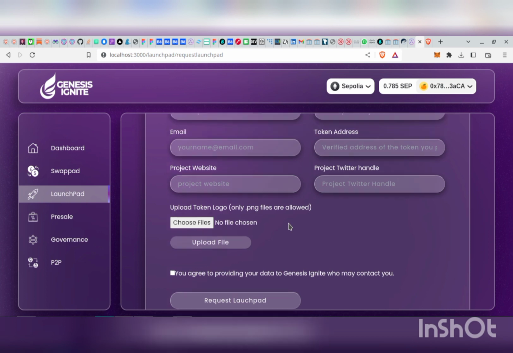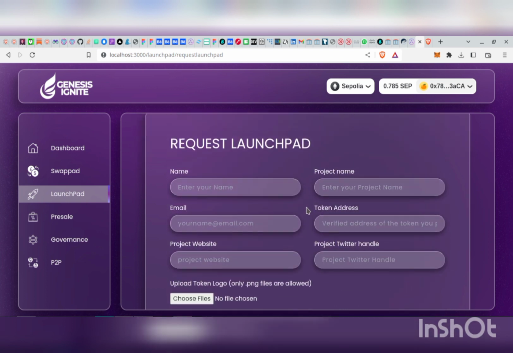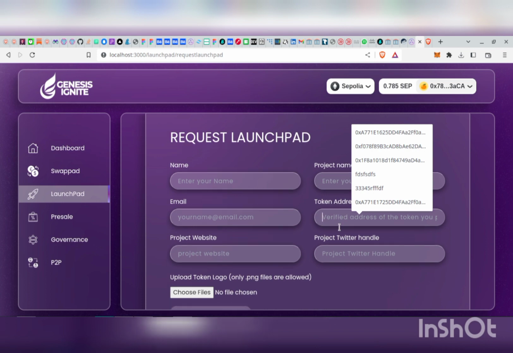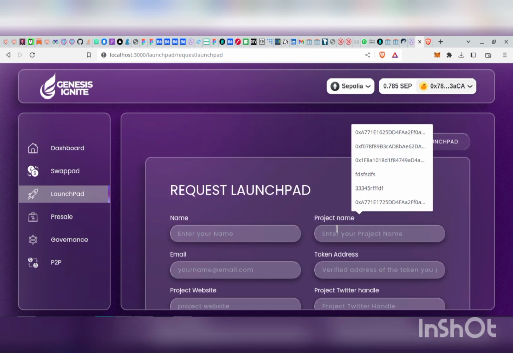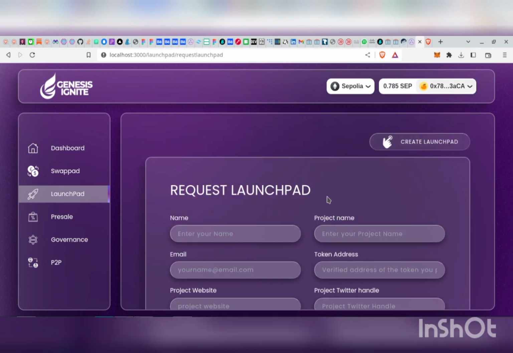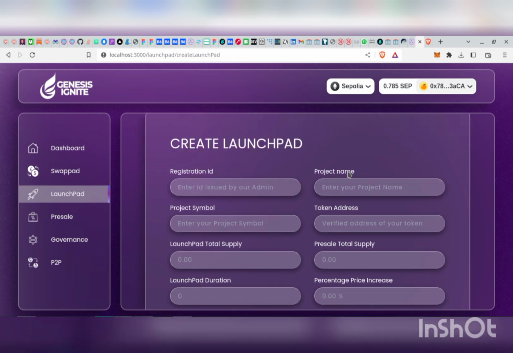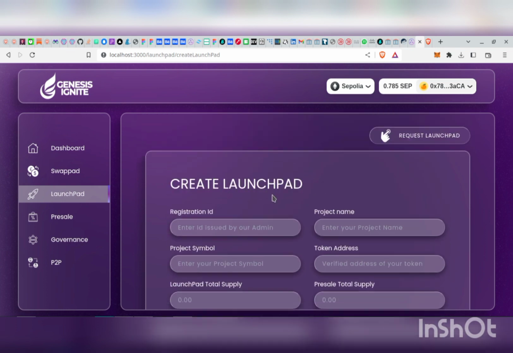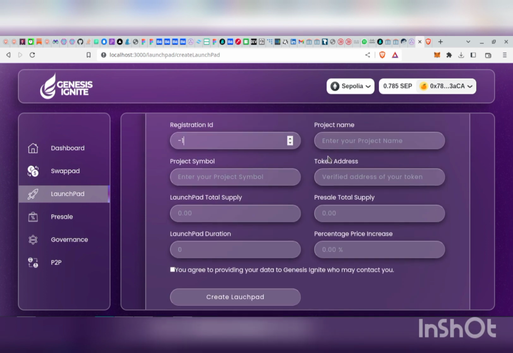Once you click on the upload button, we are sending this entire data to IPFS. Then we send the CID records from IPFS and your token address to our contract. After back and forth communication between our team and the developer's team, we fix a date for the developer to create a launchpad. Then on that day or any other day after, but not before the date specified, the developer can come to our platform, click on the create launchpad button, then specify the registration ID we gave him, the project name, the project symbol, address, and other details here.